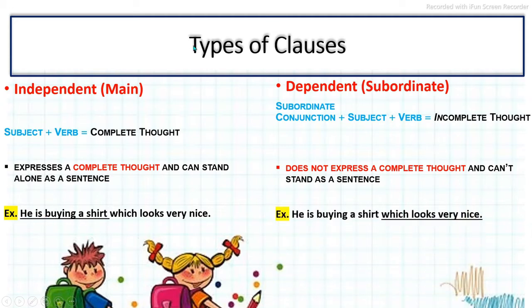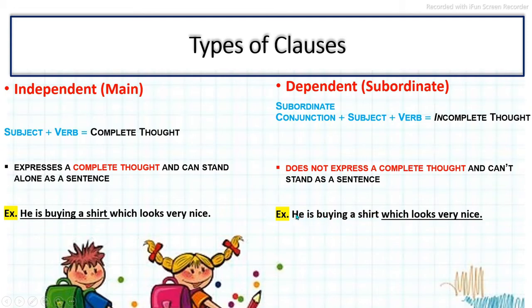Whereas in this other part, you can see which looks very nice. Here which is the subordinating conjunction, and looks is the verb. Here the subject is omitted. We could use a subject, but here it is omitted. So the wh word which is the subordinating conjunction used here, and then the verb.